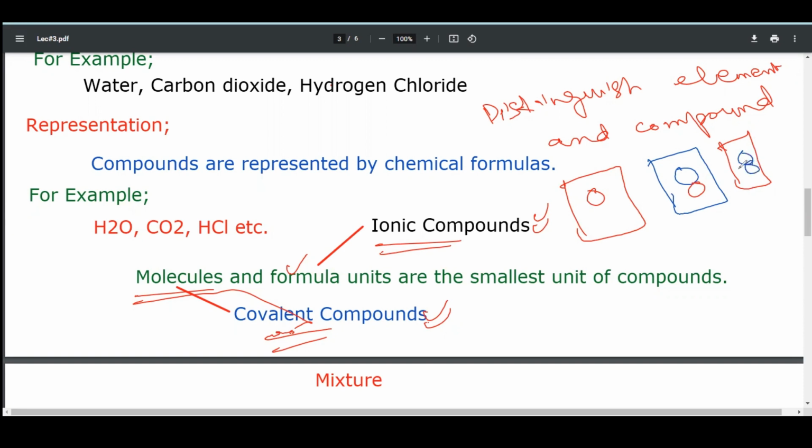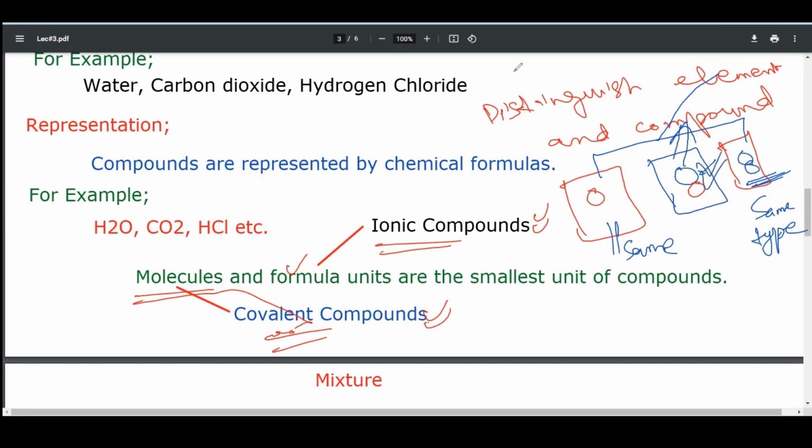Which one is a compound and which one is an element? You can answer it very easily. It contains the same type of atom. This also contains a single type of atom, the same type of atom. So these two are elements, while the one which consists of two different atoms or two different substances would be a compound. I hope this is clear.